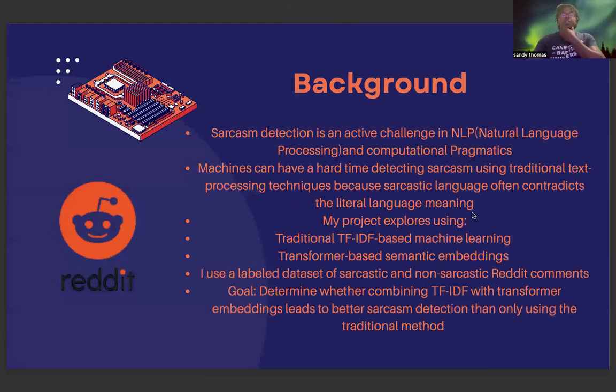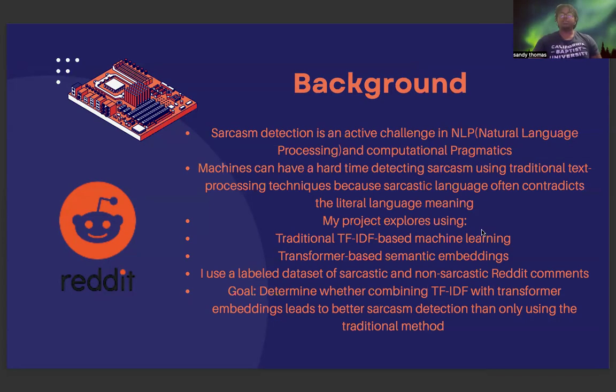So sorry, here we go. My background: sarcasm detection is an active challenge in NLP and computational pragmatics. Machines can have a hard time detecting sarcasm using traditional text processing techniques because sarcastic language often contradicts the literal meaning of a phrase, a word, or a statement.